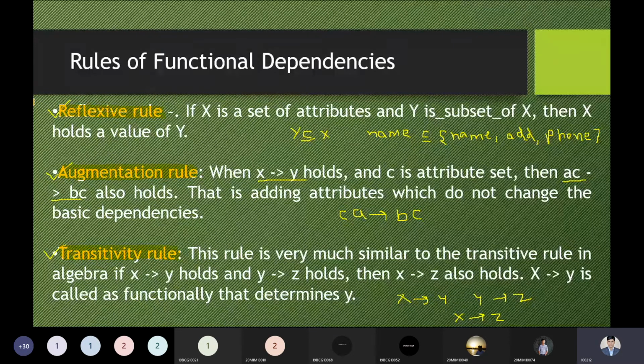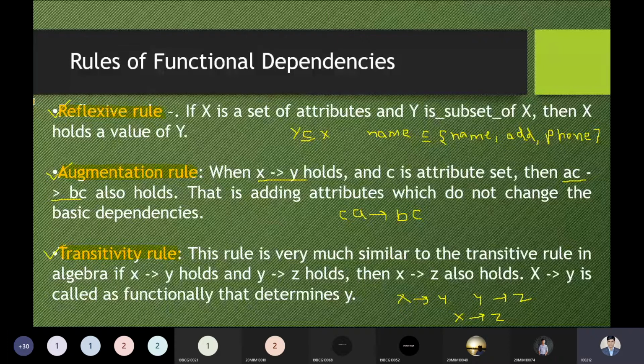Just like, for example, name, address, and phone number is a set of attributes. If I write that name is a subset of name, address, and phone number, what I mean to say is that name is a part of the name, address, phone number attributes. So this is the point you have to keep in mind. Name determines name, address, and phone number, and this depends on the name. So this is some value which is held by this part. This is the reflexive rule.